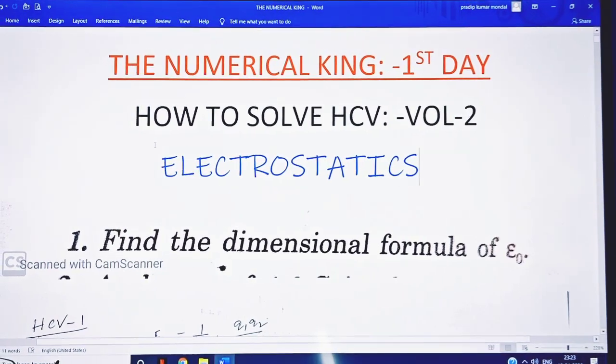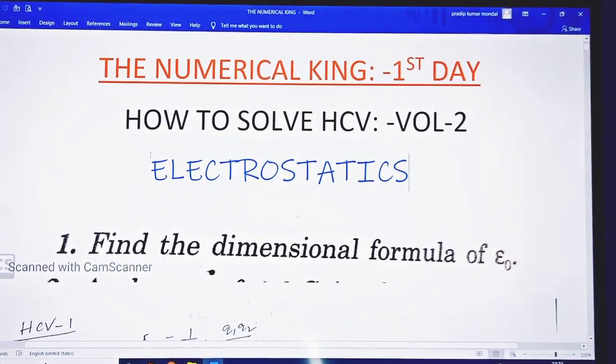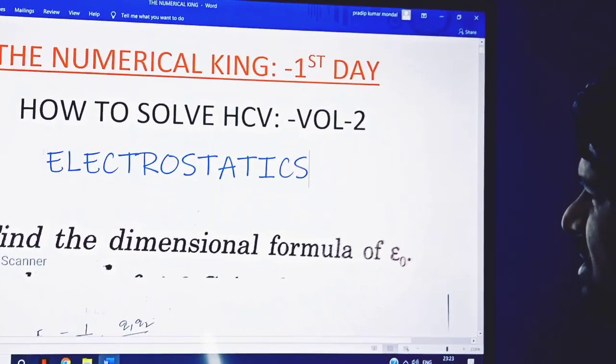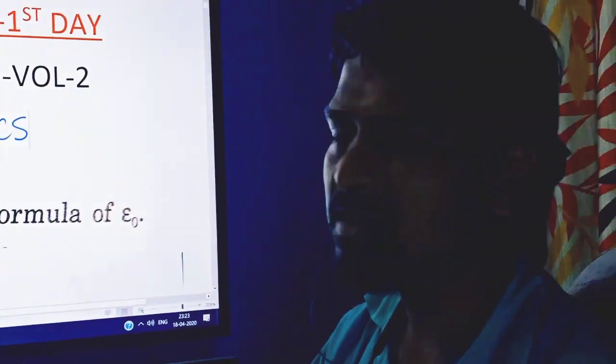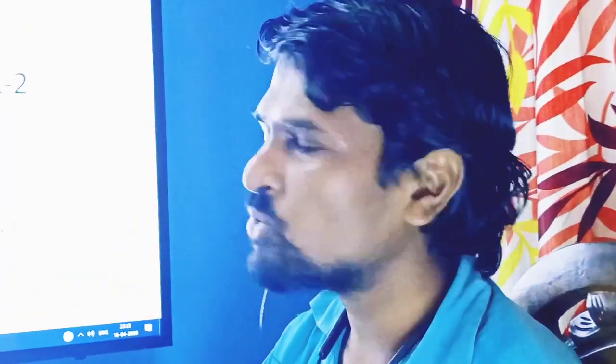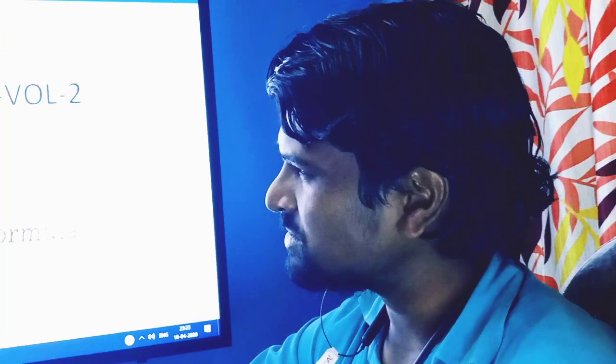I have taken the most renowned and famous physicist, H.C. Verma, the HOD of IIT Kanpur, and he is a most humble person.